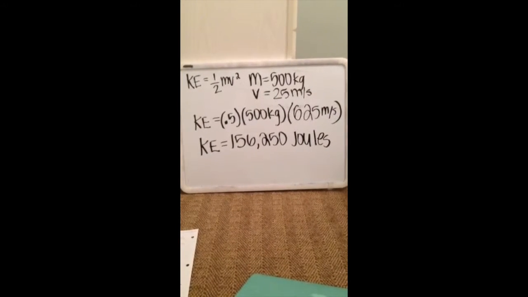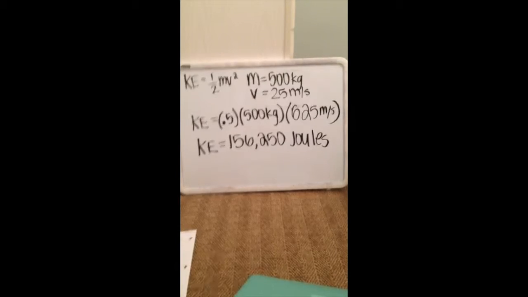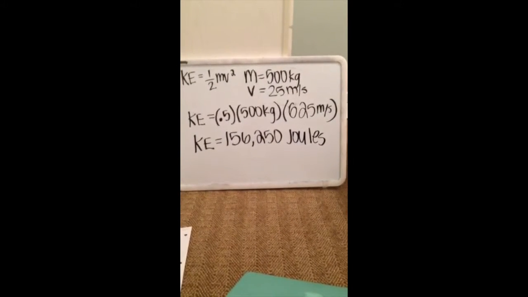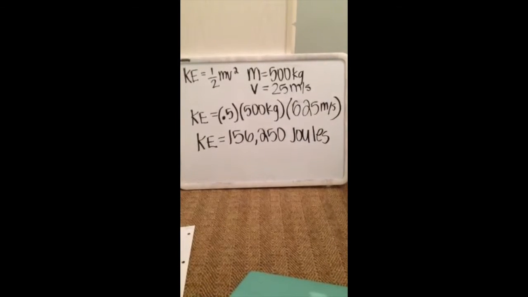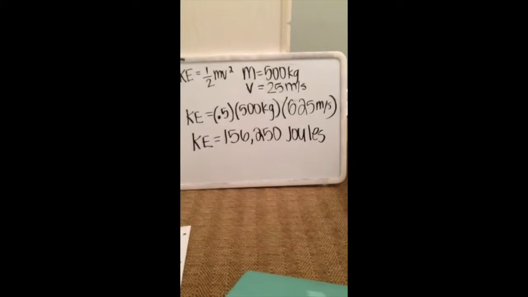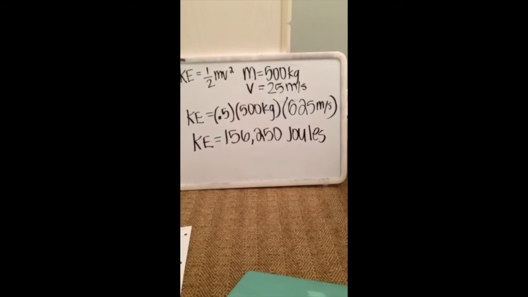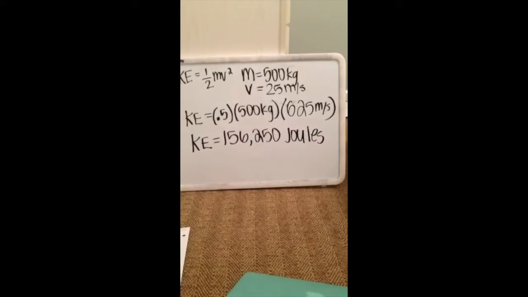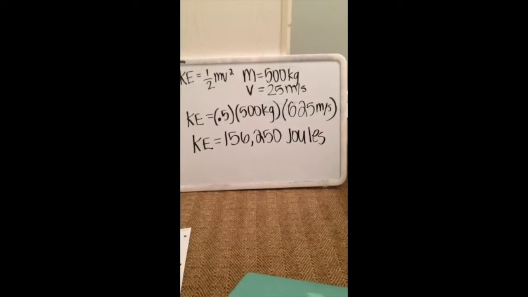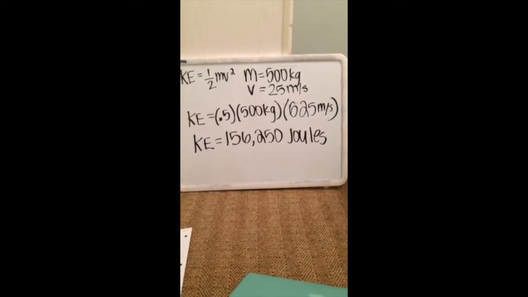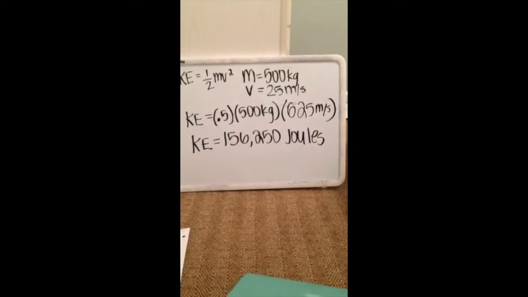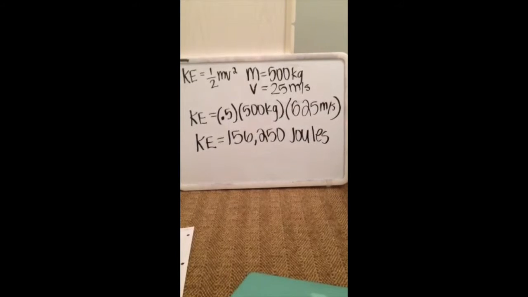Mass equals 500 kilograms and v equals 25 meters per second. So the kinetic energy would be 0.5 times 500 kilograms, the mass, times 625 meters squared per second squared, which is 25 meters per second squared, and that would equal 156,250 joules, which is the unit for kinetic energy.